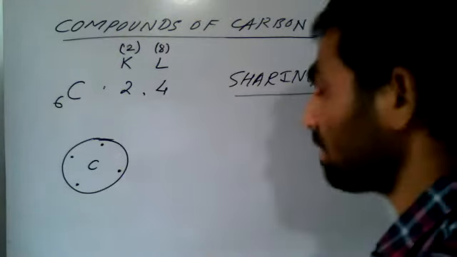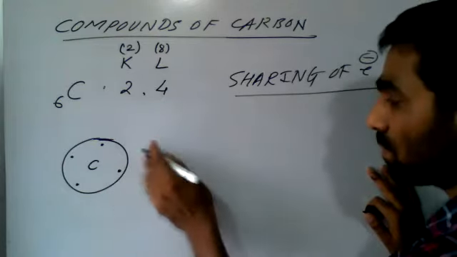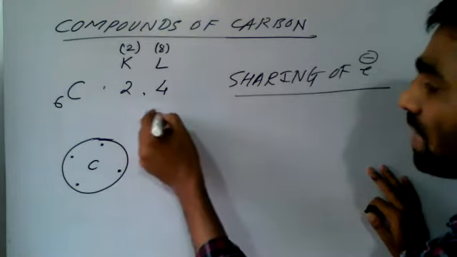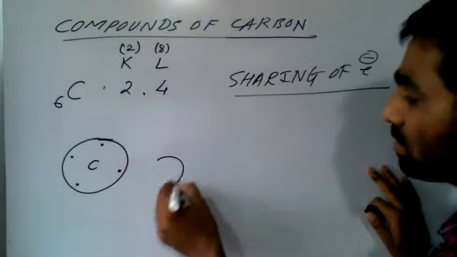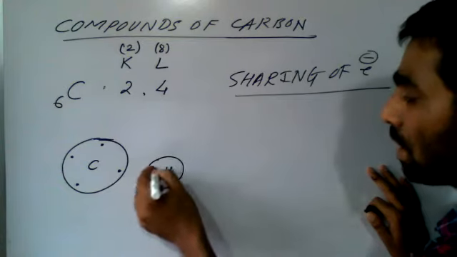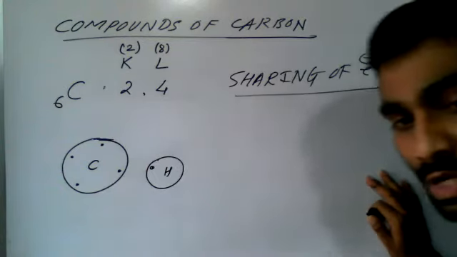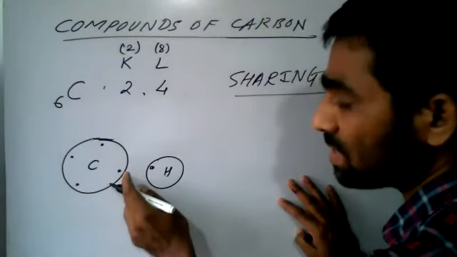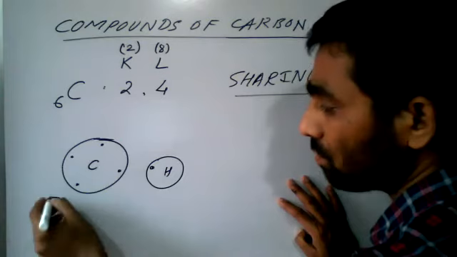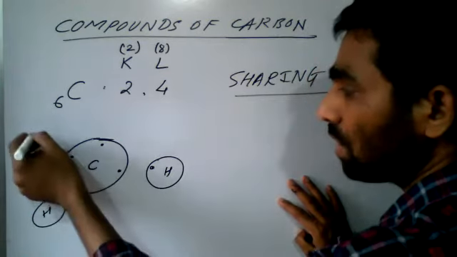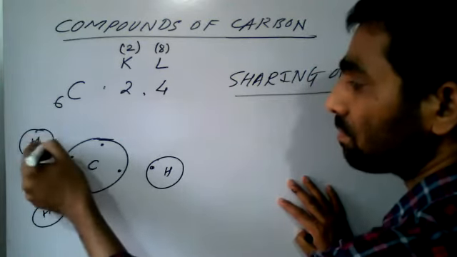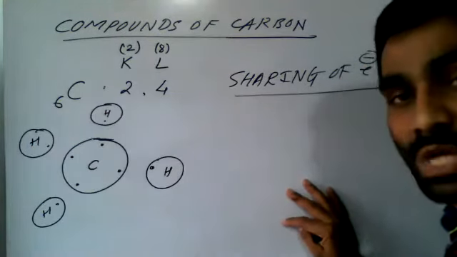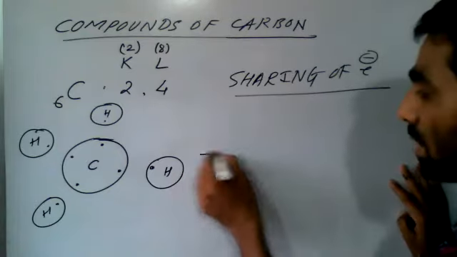Let us take an example. Suppose this is the carbon, and we are writing hydrogen. Hydrogen has one electron. So how many hydrogens will be required here? 4 hydrogens, because one will overlap on this side, another on this side, one on this side, and one on this side. Now let us bring out the overlapping and form the bonds.